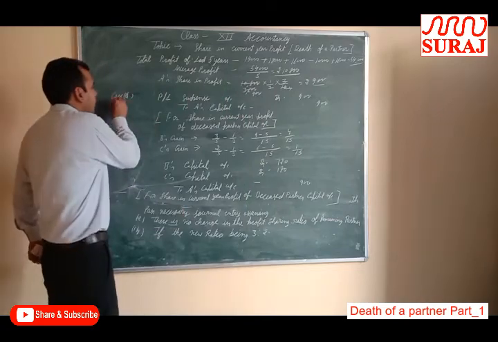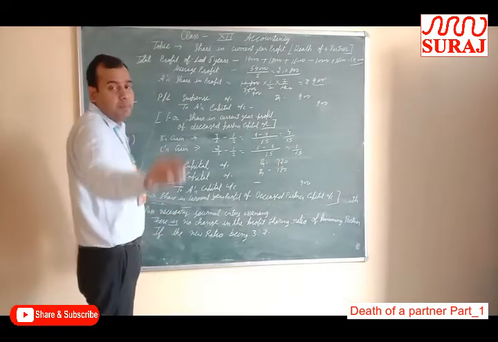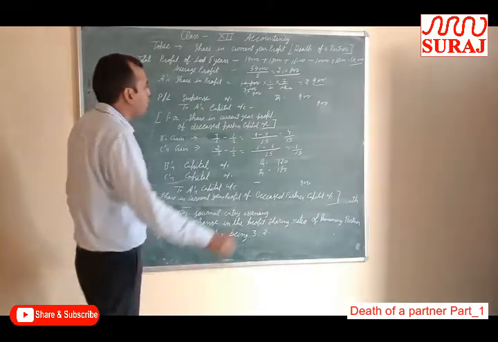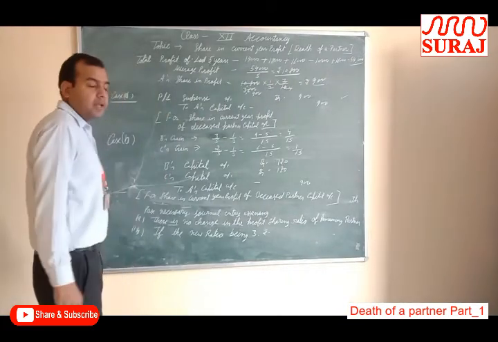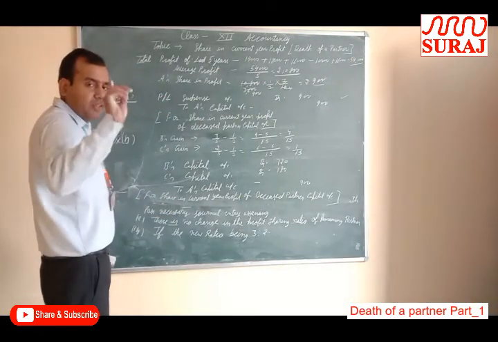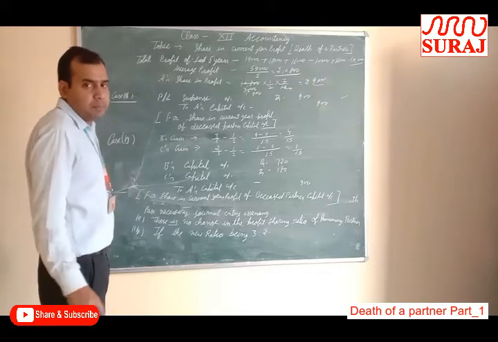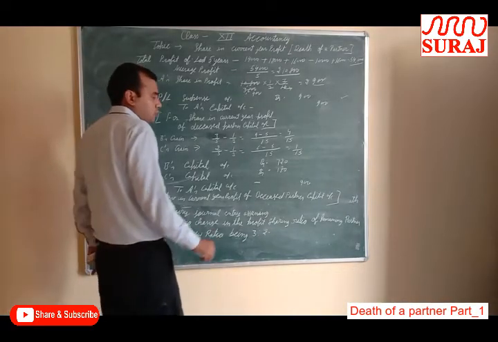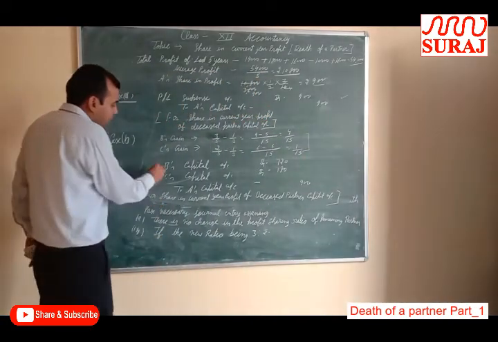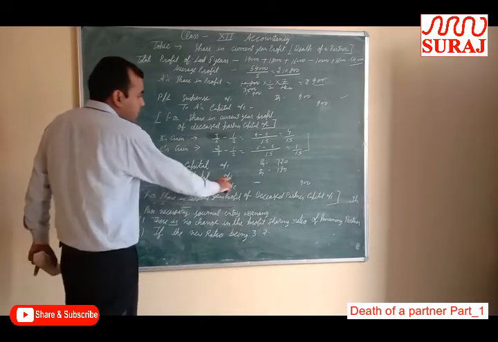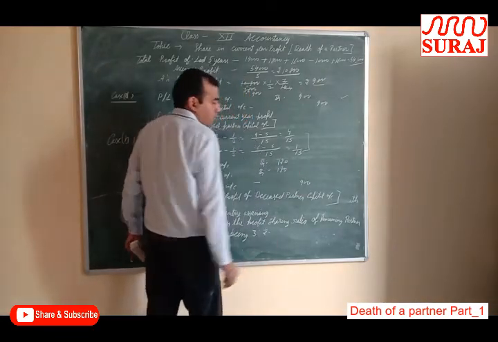Dear students, if there is no change in the sharing ratio, then your entry will be Profit and Loss Suspense Account debit to deceased partner A's capital account. And if there is a change in the sharing ratio, then your entry will be remaining partners to deceased partner in gain ratio. First of all we calculate the gain ratio, that is 4:1. B's capital account debit, C's capital account debit, to A's capital account. In ratio 4:1, 900 is divided.